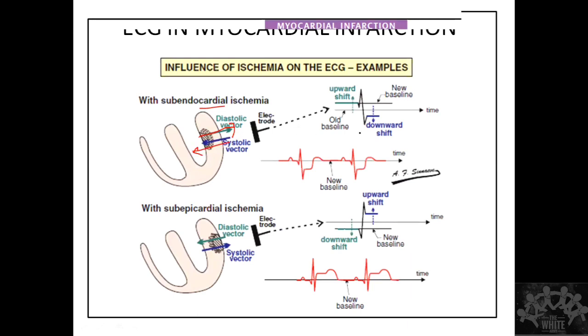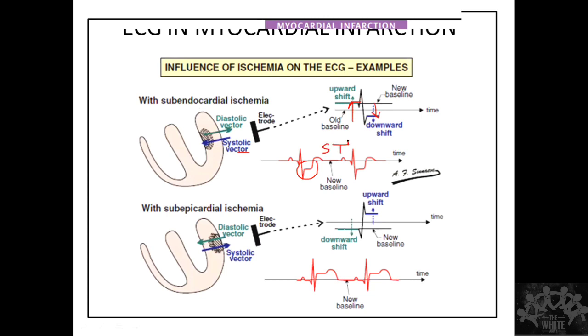So there is going to be an elevation in my baseline. During systole, which occurs immediately after the QRS and is represented by the ST segment, there is going to be a depression here. So this is what gives us the appearance of ST depression.